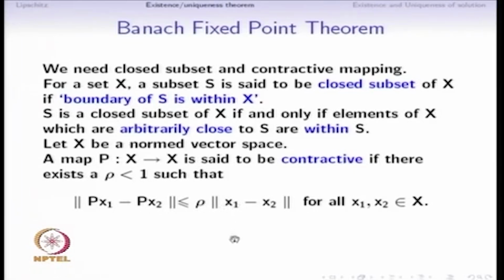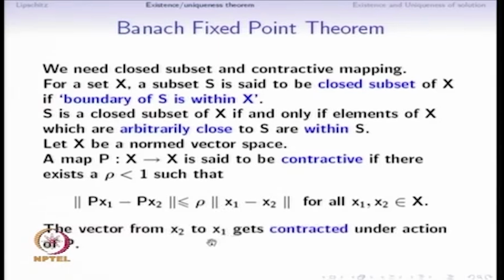What is the importance of this inequality? x1 minus x2 can be interpreted as a vector from x2 to x1, and P x2 to P x1 is the vector upon action under P. So, this vector is getting contracted under the action of P, because rho is strictly less than 1.